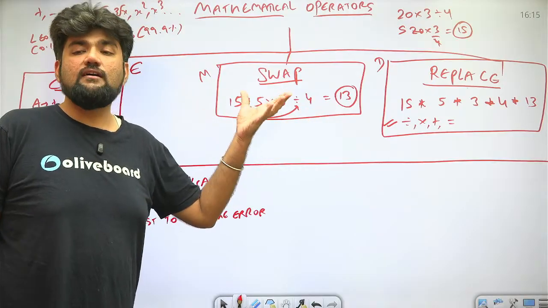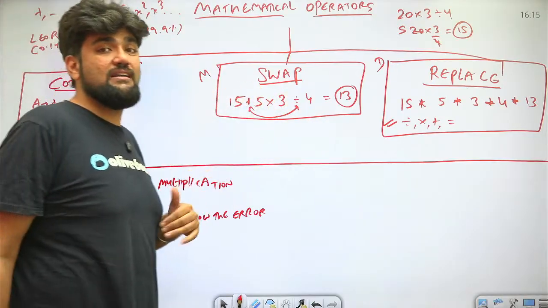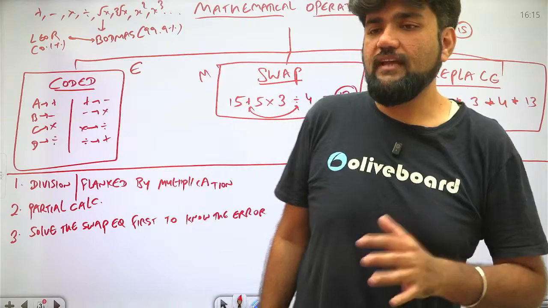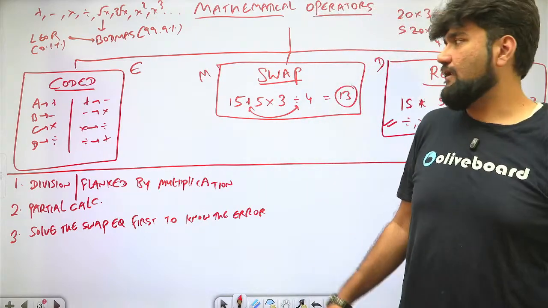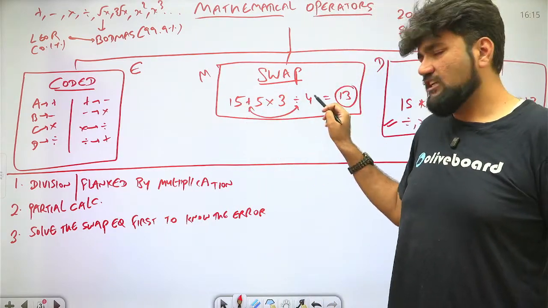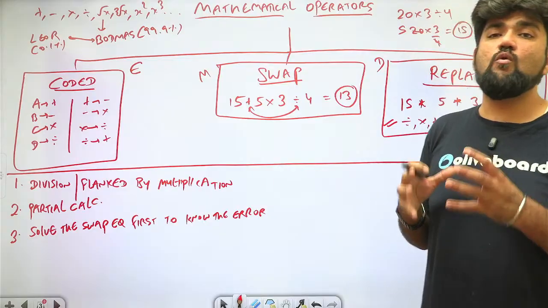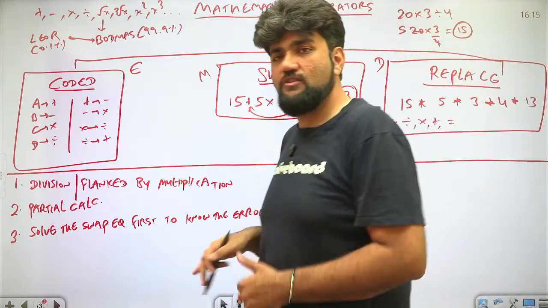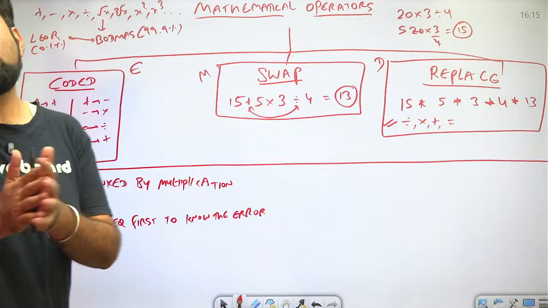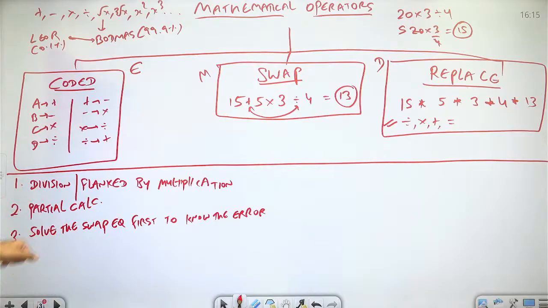Are you getting the point? Then I will hunt for options where multiplication is changing. Sometimes looking at the options directly might not help, but you can solve this partially to get to know what is that most wrong thing which needs to be changed so that I can get my correct answer. So that is also a useful technique.